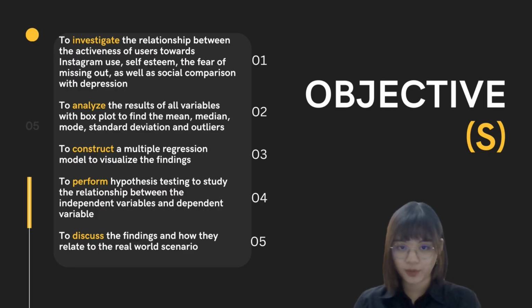The objective for this project is to investigate the relationship between the activeness of users towards Instagram use, self-esteem, the fear of missing out, as well as social comparison with depression. The second objective is to analyze the result of all variables with box plot to find the mean, median, mode, standard deviation, and outliers. The third objective is to construct a multiple regression model to visualize the findings. The fourth objective is to perform hypothesis testing to study the relationship between independent variables and dependent variables. And lastly, is to discuss the findings and how they relate to a real-world scenario.